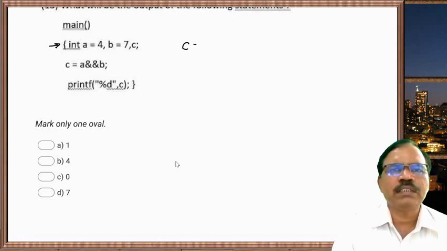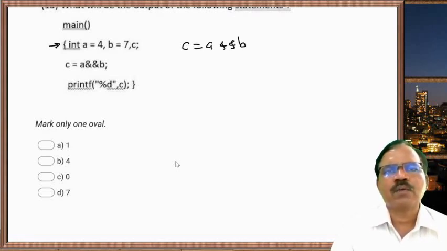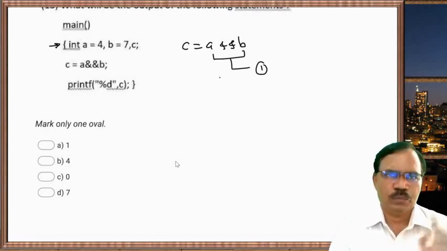Now c is equal to a and b. Now this result will be 1 only when a and b are true. True means have values other than 0.